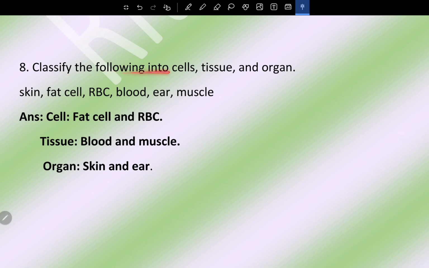Question number 8. Classify the following into cell, tissue, and organ: skin, fat cell, RBC, blood, ear, muscles. Cells: fat cell and RBC. Tissue: blood and muscles. Organ: skin and ear.